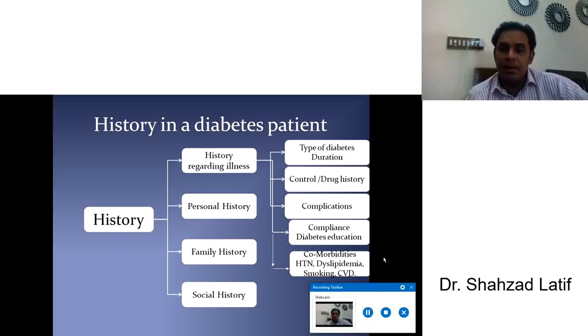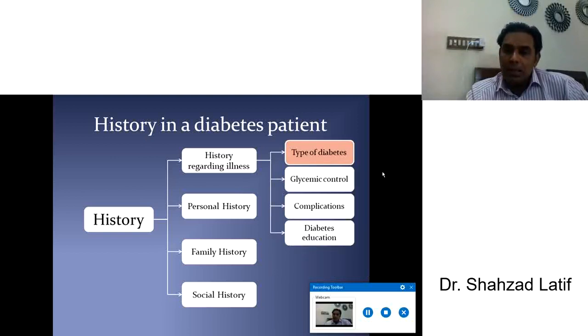And the last one is comorbidities, like is there any associated disease, hypertension, dyslipidemia, or any risk factors, smoking or cardiovascular disease. So folks, these points you should ask one by one from the patient, all about diabetes. Type of diabetes, number 1, we already discussed.